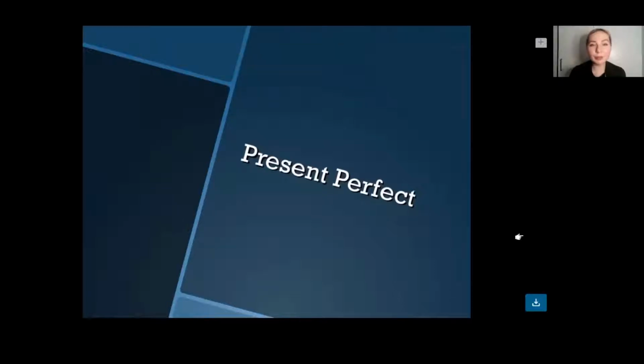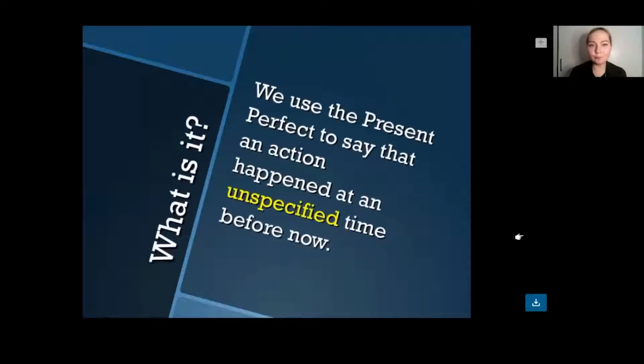Hello everyone, today we are going to review two tenses which are called present perfect and present perfect continuous. So please listen to me carefully. I will start out with the present perfect tense, and we use it when we want to say that